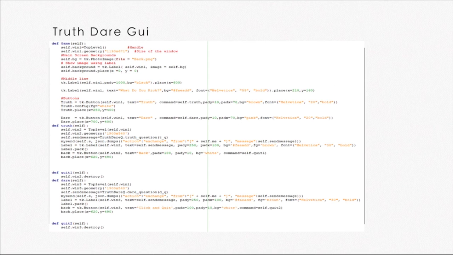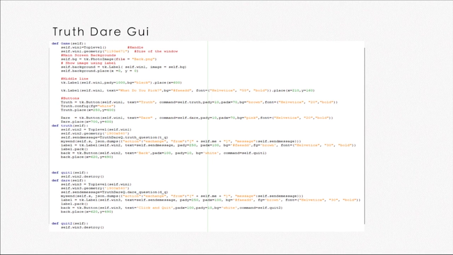Then let me introduce our Truth&Dare GUI. For the Truth&Dare GUI, we create a sub-window which is based on the chat system window. First, we create 2 buttons. One is a truth button, second is a dare button. Each of them connects to a function, and these 2 functions are the same. They both are based on a problem base.